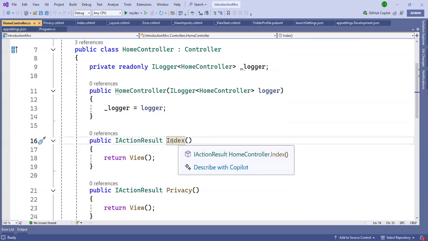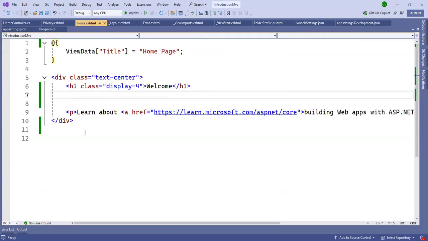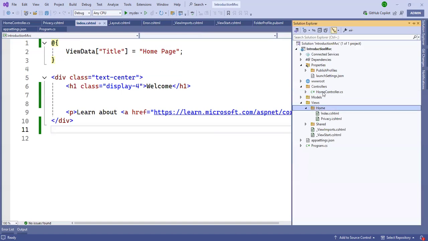We have an index method, an action method, index. Here we right click and go to the view. The view name is the same as the action name. Suppose we have HomeController. The first prefix is Home, removing the word controller because controller is common in all controllers. Home is the folder name created in the Views folder, and inside Home, the index view.